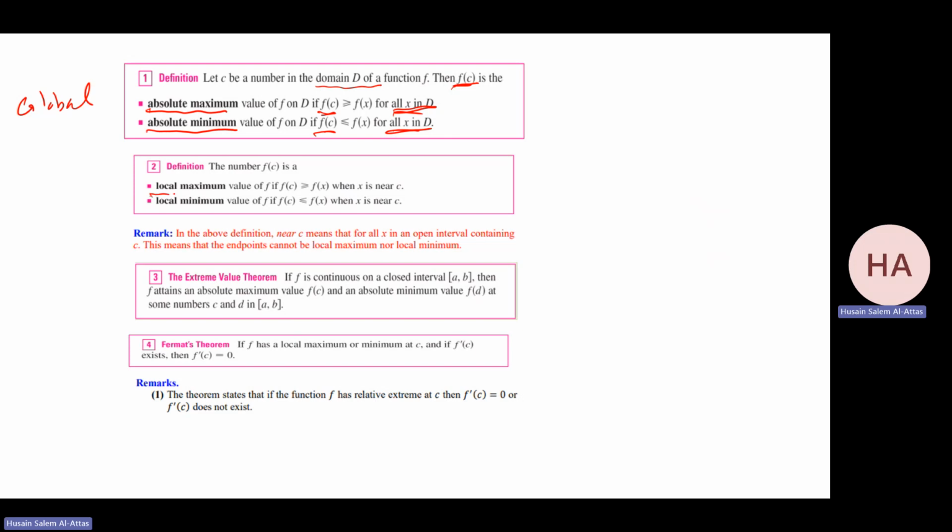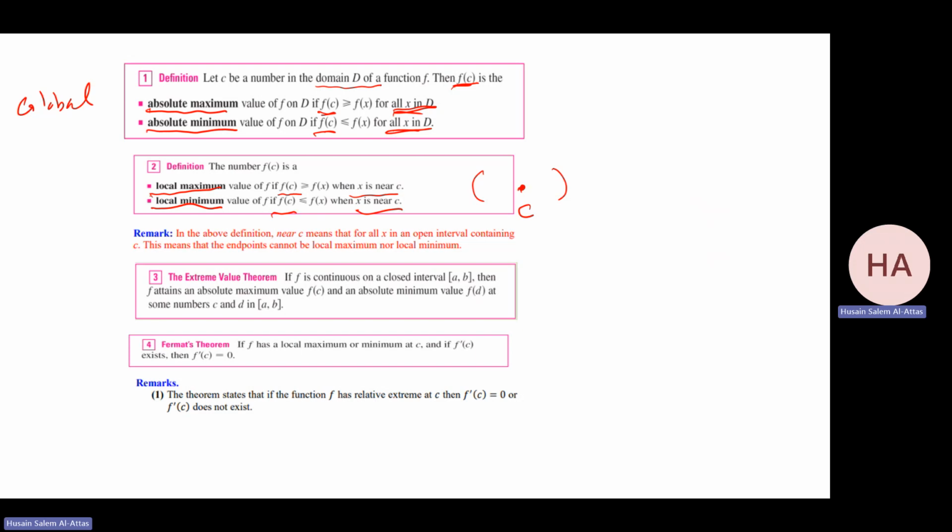Also, we define what's called local maximum, local minimum. Just the same idea, but now I'll do it locally. So we'll take an open interval containing c and check: is there a value which is the largest over that interval? So f of c is greater than or equal to f of x when x is near c, around c, from right and left, like an open interval containing c. And it's the same thing for local minimum, with f of c less than or equal to f of x when x is near c.